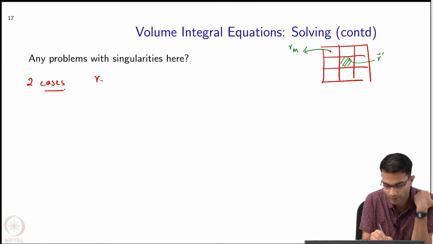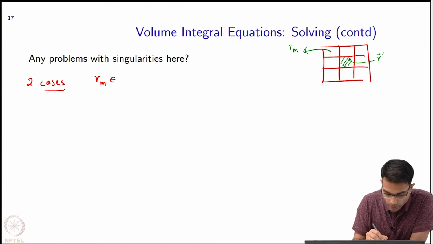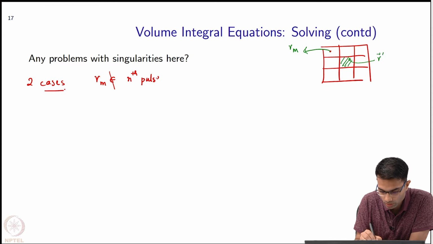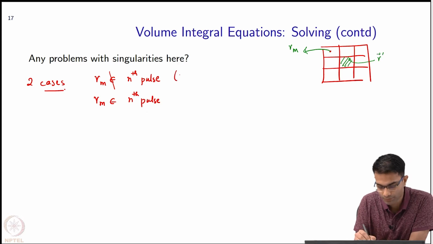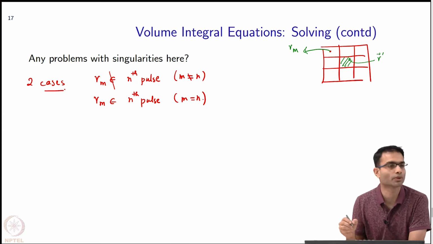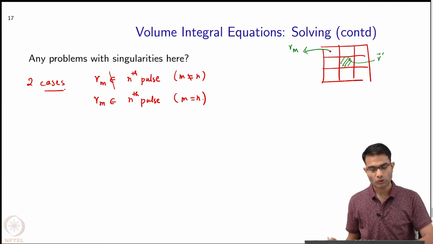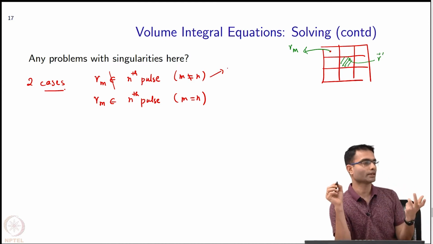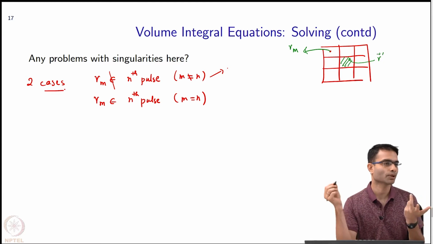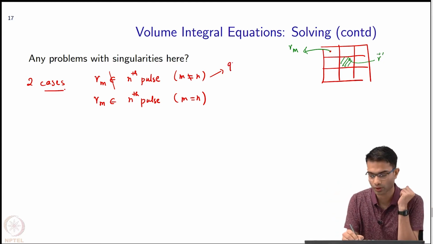Okay, so there are two cases possible. So I can say that Rm does not belong to the nth pulse, and Rm belongs to the nth pulse. If you want it very simply, you can say m not equal to n and m equal to n. These are the two cases that we have to worry about. So the first case, what do you think? It's a finite integrand being integrated. Should there be any problem? No, right? So we can even do quadrature rules or whatever.